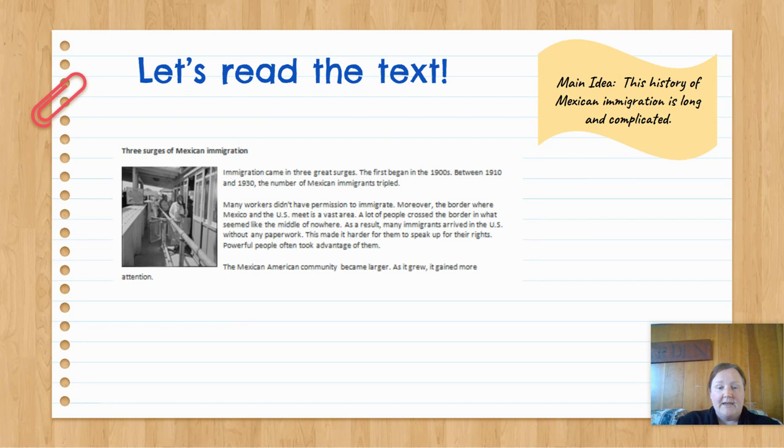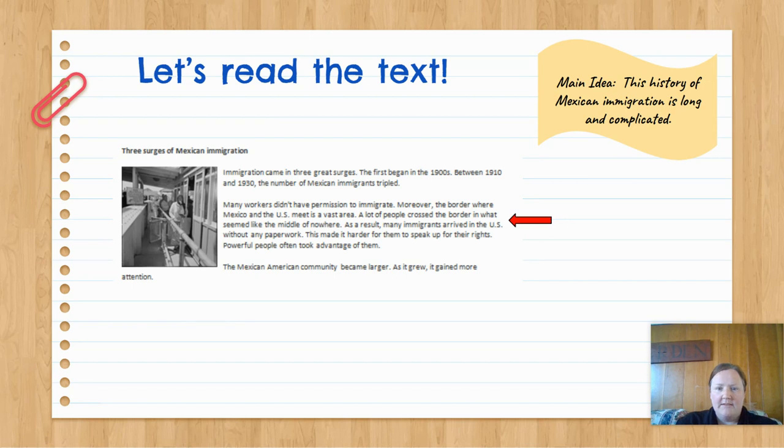The first began in the 1900s. Between 1910 and 1930, the number of Mexican immigrants tripled. Many workers didn't have permission to immigrate. Moreover, the border where Mexico and the US meet is a vast area. A lot of people crossed the border in what seemed like the middle of nowhere. As a result, many immigrants arrived in the US without any paperwork.